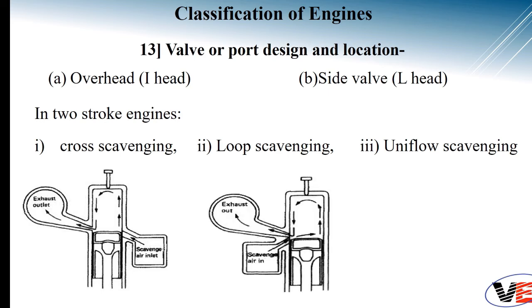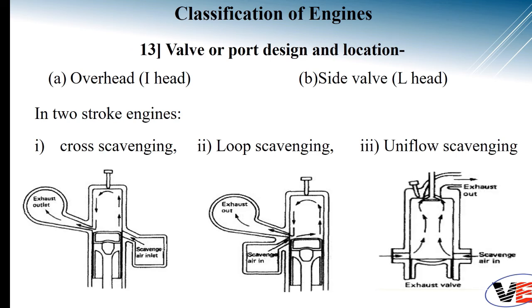Loop scavenging, in which your inlet and outlet ports are on the same side. So your fresh air enters from the inlet port at the beginning of the cycle, and when your piston moves upward, the exhaust gas will move through the exhaust port. When such a loop formation is there, as shown in the figure, that arrangement is called loop scavenging.